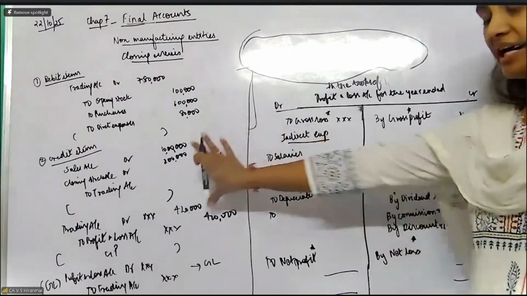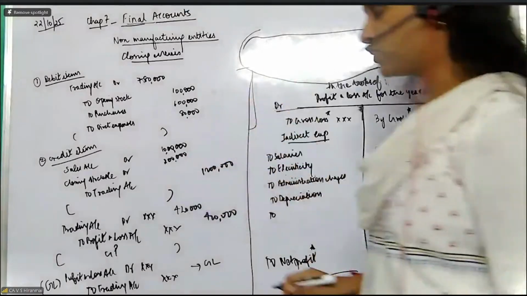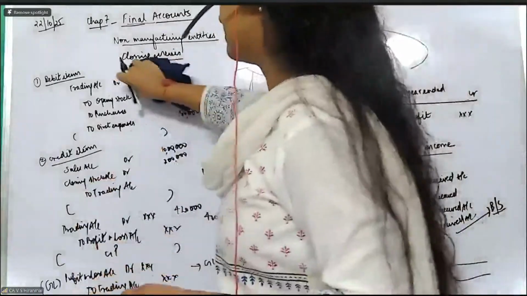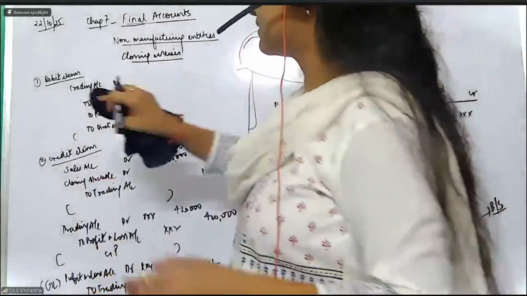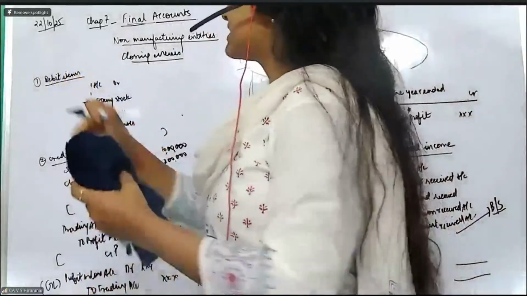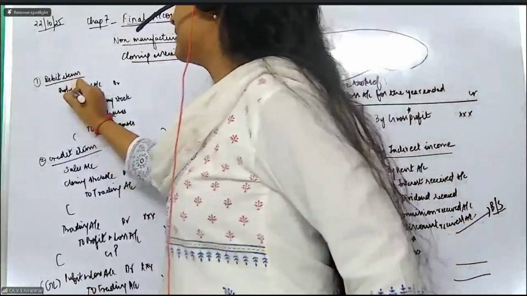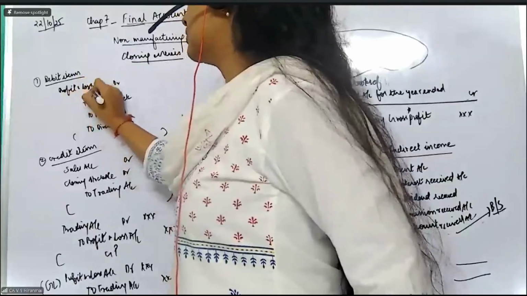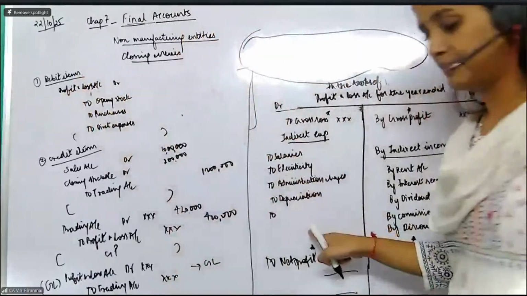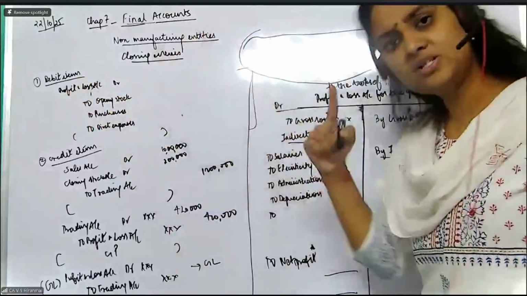Now, madam, do we have closing entries? Yes, my dear students, you have the closing entries. So, for the debit side items, what will come, madam? For the debit side items, you are going to debit profit and loss account, and credit all the debit side items like salaries. It depends on the question.